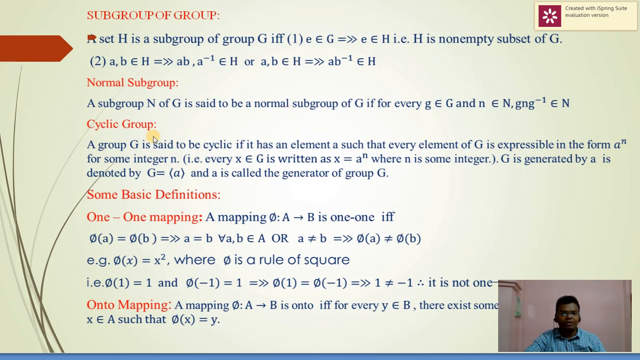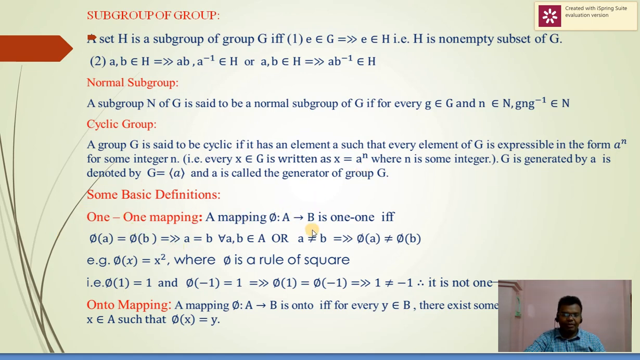Then cyclic group. A group G is said to be cyclic if it has an element a such that every element of G is expressible in the form of a to the power n for some integer n, and G generated by a is denoted by G equals bracket a, and a is called the generator of G. Also we say some basic definitions, 1-1 mapping.